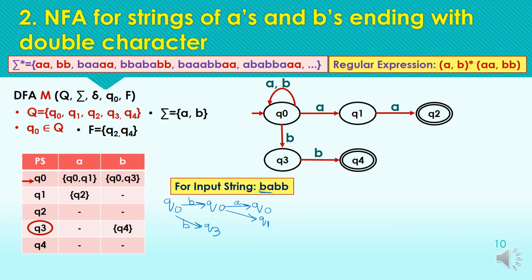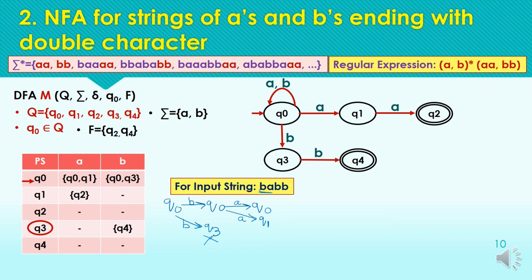Same way, from Q3 we have no transition for the input symbol A, so the path ends here and we cannot continue with this path anymore. This was for the input symbol A.